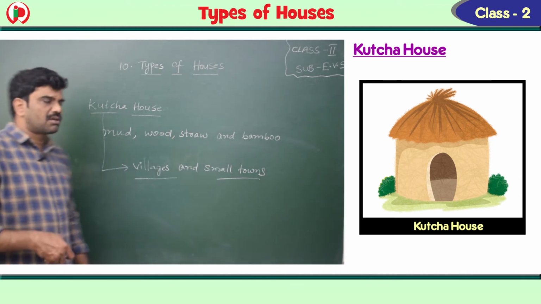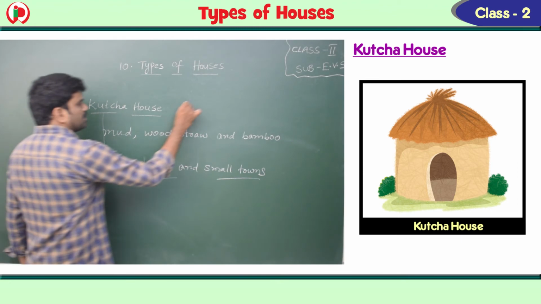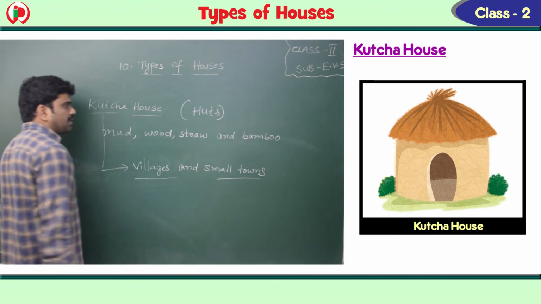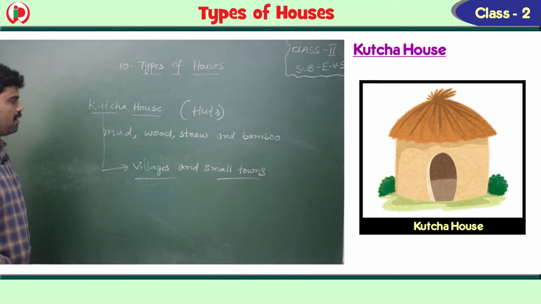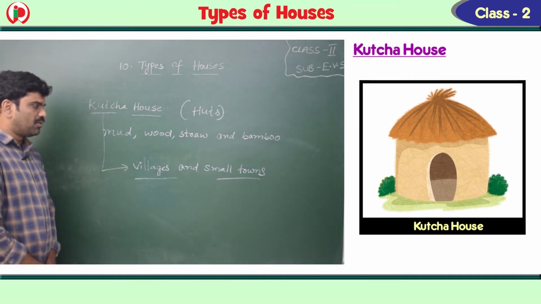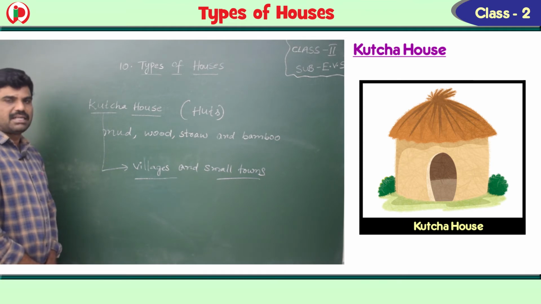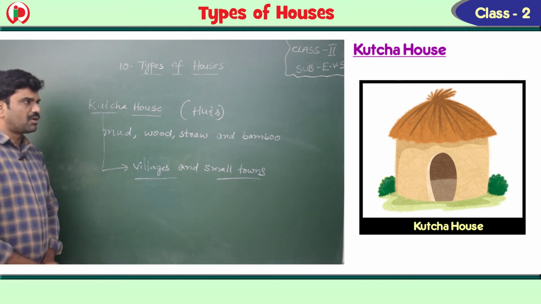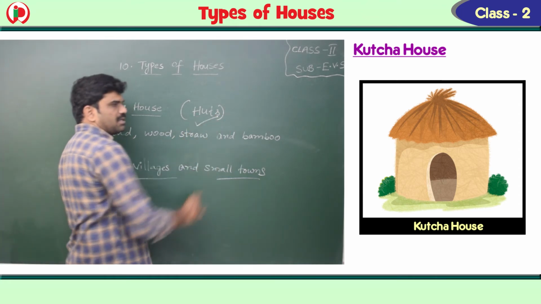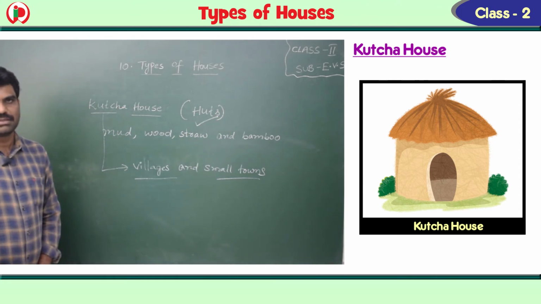These are also called huts, children. So once again I repeat, Kacha house is made up of mud, wood, straw and bamboo. These are seen in villages and small towns. These are even called huts.